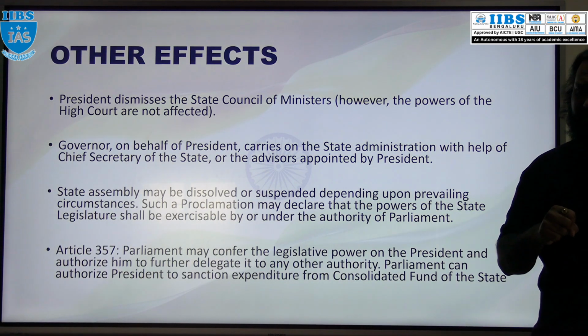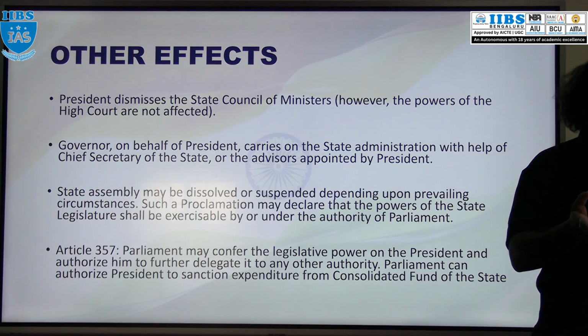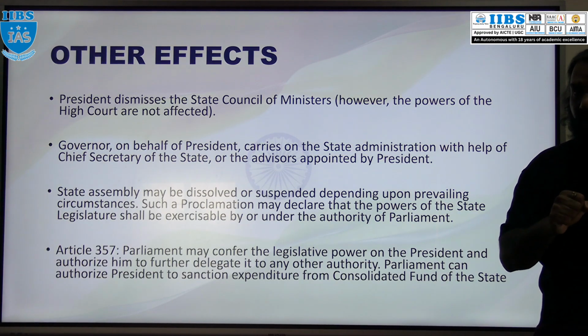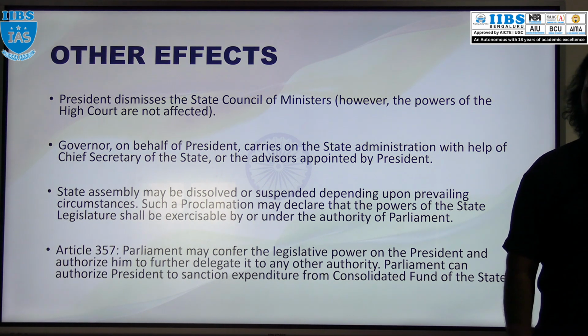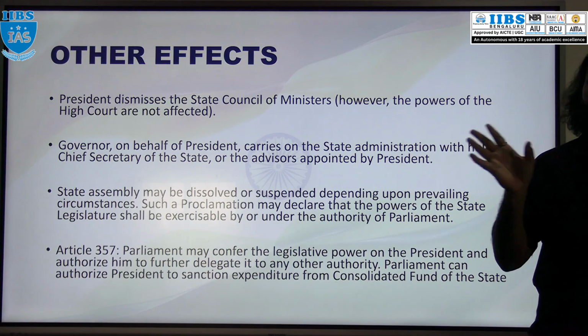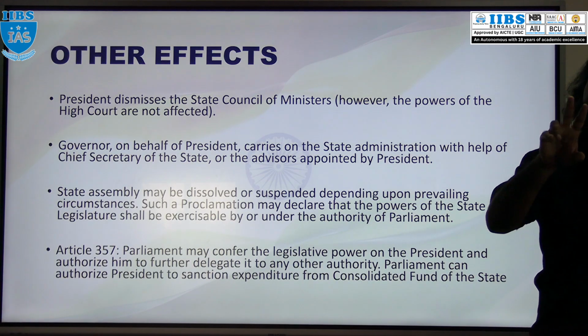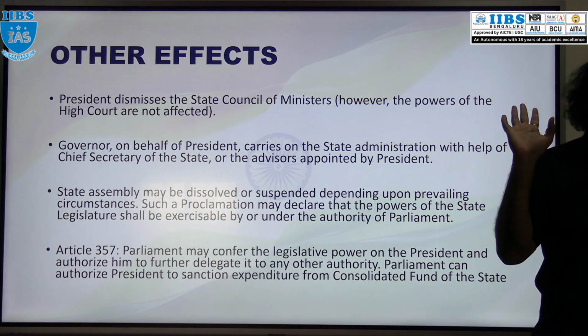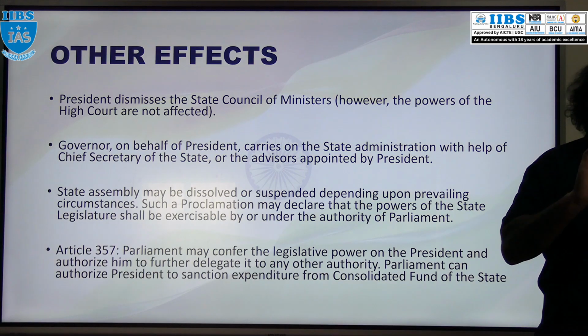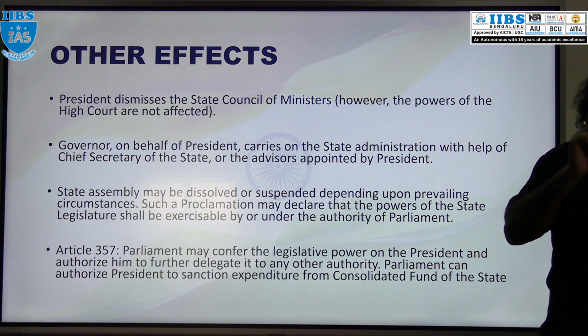Local body governments are there. We have urban local bodies, BBMP, that won't dissolve. Or we have the Panchayat Raj institutions, Village Panchayat, Mandal Parishad, Zilla Parishad, that won't be dissolved. And assembly compulsorily won't be dissolved. In rare cases, the assembly will dissolve. That will also be decided by the parliament. Remember, assembly, it is not compulsory to dissolve. But what is compulsory?